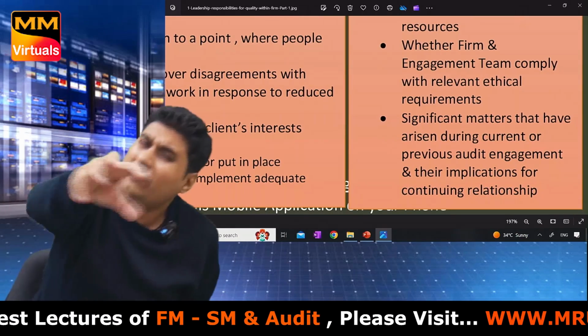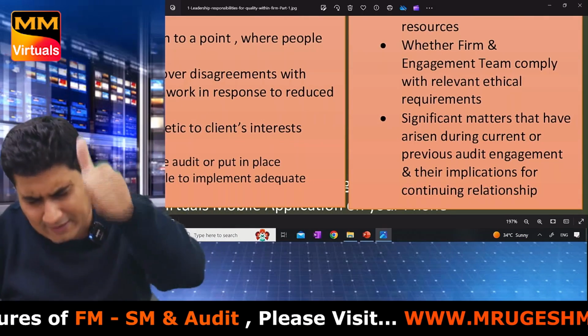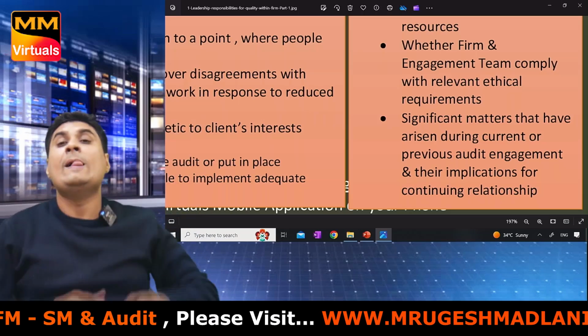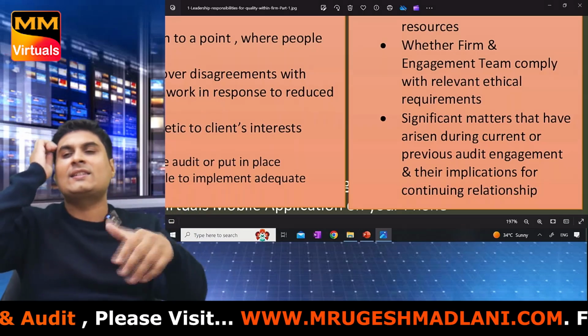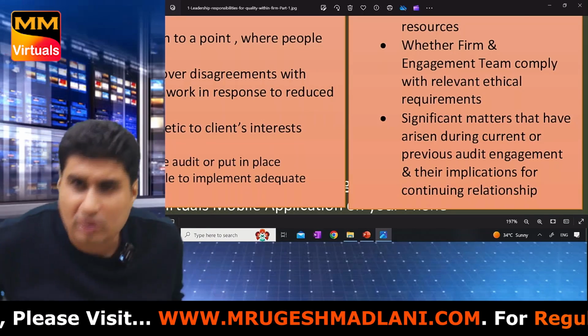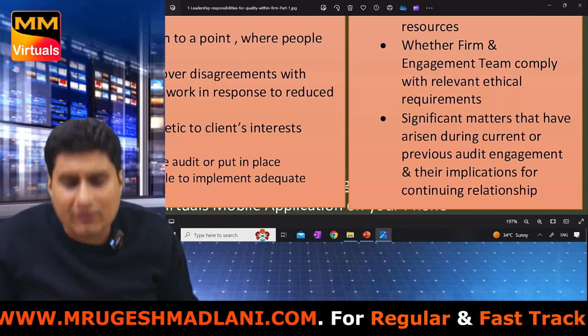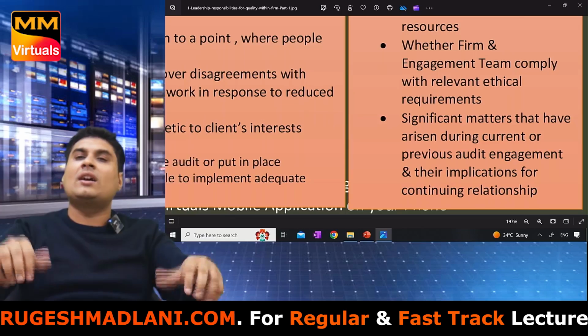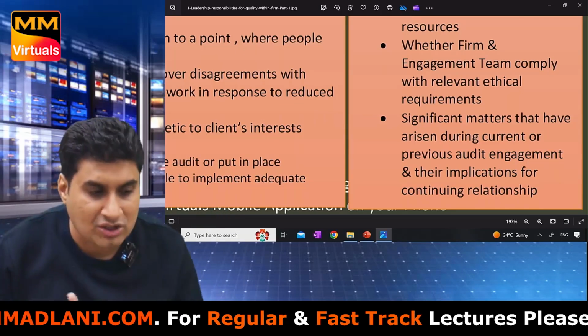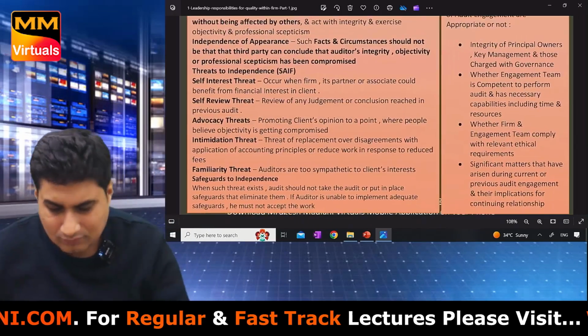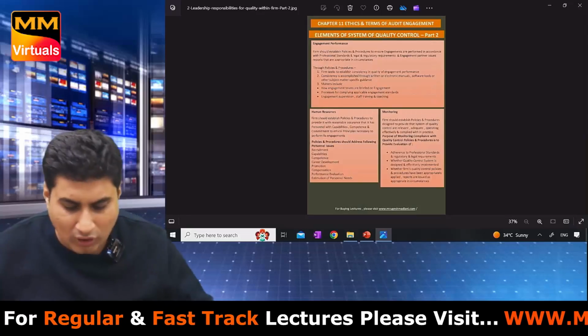Last time, whenever you want to accept a client or continue: integrity of owner, management, TCWG; whether the firm and the team has necessary capability including time and resource; whether the firm and team can comply with ethical requirement; significant matters that have arisen during current or past audit and their implication on continuing engagement. These three can come, rest all are very easy.